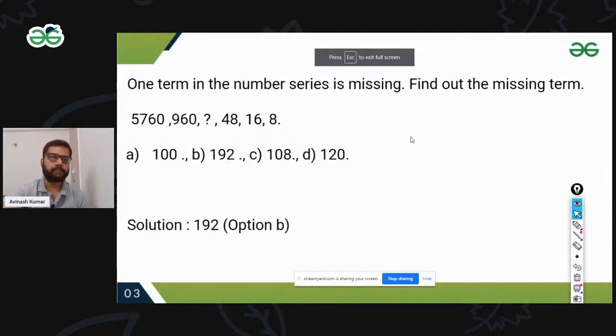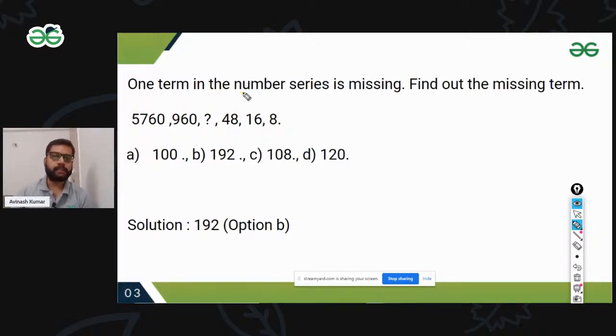Now let's see the second question. Again, in the second question, the question is about one term in the series. They are saying that, again, in the series there is a missing number. Find out the missing term. Let's find out. In this series, it's written that 5760 is the first term, 960 the second, then the missing term, 48, 16, and 8.